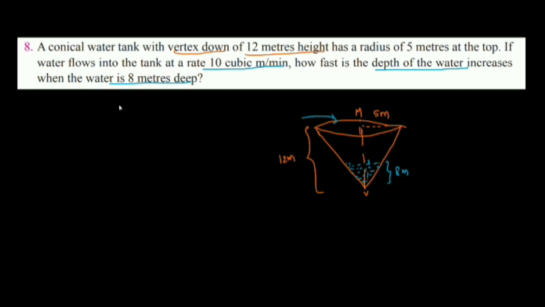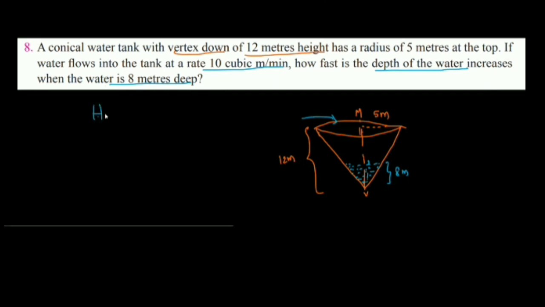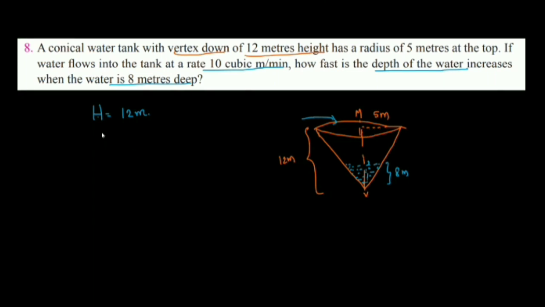So what is given? The full height is given as 12 meters. We will take it as capital H here. The full height is a constant; it will not change. This is 12 meters. The radius of the cone is also not changing. The radius is equal to 5 meters. So both are constants.